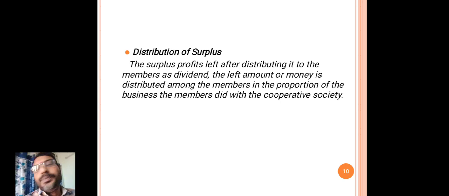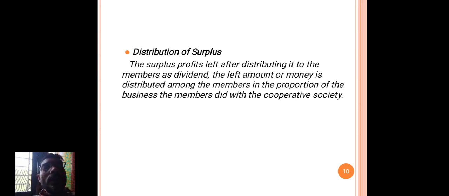Here, one of the points in the cooperative organization is distribution of surplus. The cooperative society's main aim is not for profit.